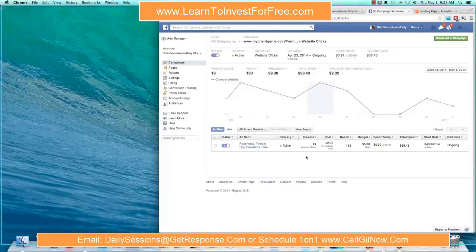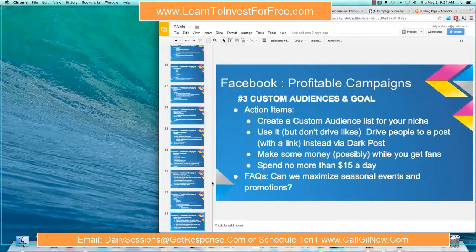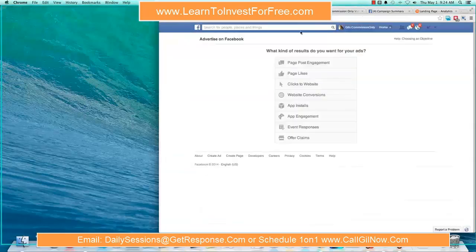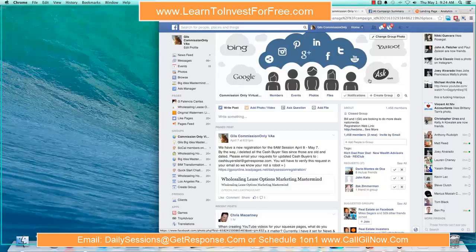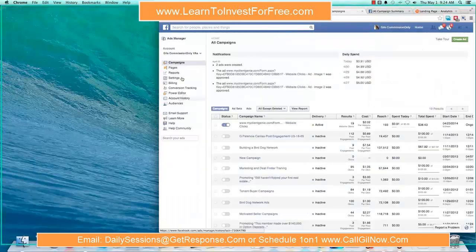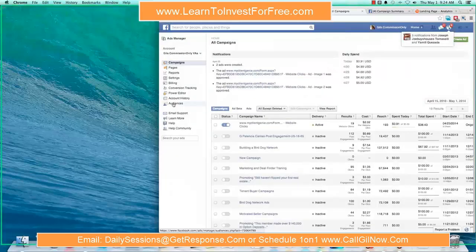How am I going to improve this particular campaign? I am going to switch it up and apply what we call Facebook custom audience, right? So custom audiences and goals, where do you find that? The custom audience and goal is over here inside your, if I click on manage ads, okay, it's going to pop up here on the left hand side, okay, audiences. So I'm going to click on audiences,